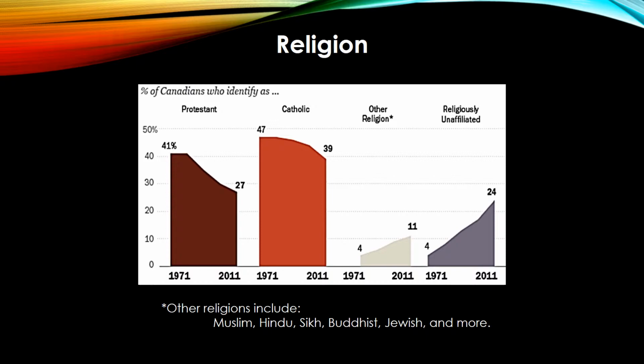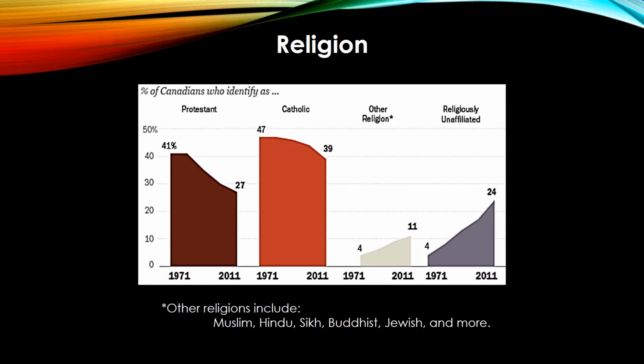However, over the past few decades, there has been a rise in the numbers of other religious affiliations, such as Muslim, Hindu, Buddhism, Sikh, Jewish, and other religions such as that. An interesting fact that you might notice is that also over the past 40 to 45 years, the number of religiously unaffiliated people has spiked as well.